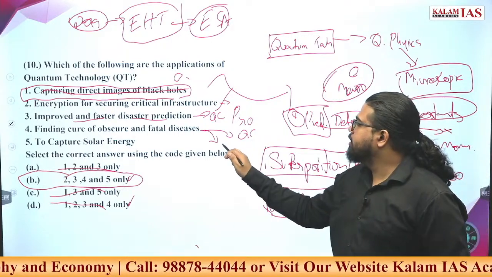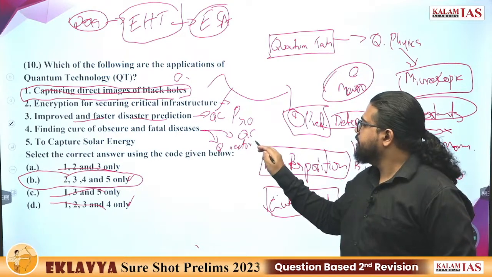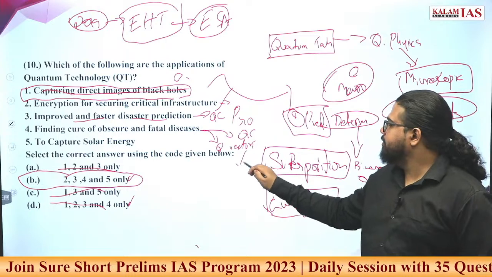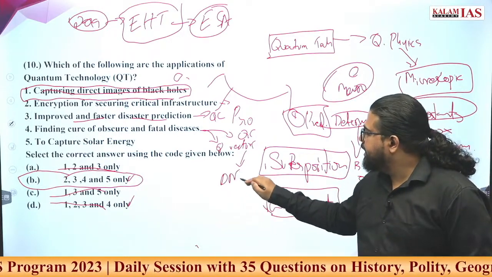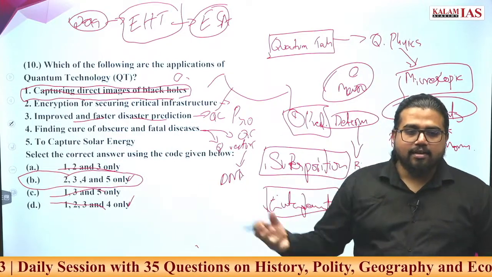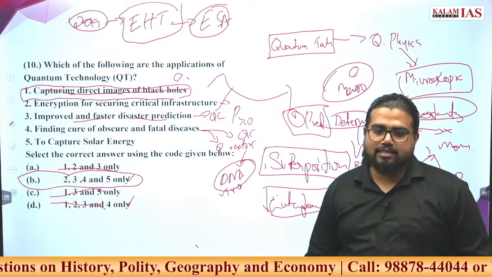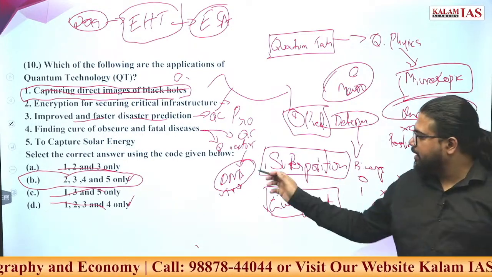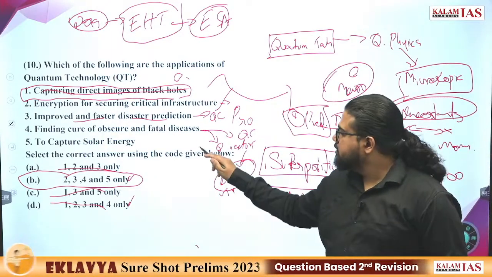Second, quantum particles can also act as vectors. Vectors means carriers, not only of disease, carriers of anything. If some DNA has to be carried into a cell, we mostly use some non-harmful viruses as vectors. But quantum particles can also be used as vectors. Quantum particles have so much application in the pharmaceutical sector and elsewhere.